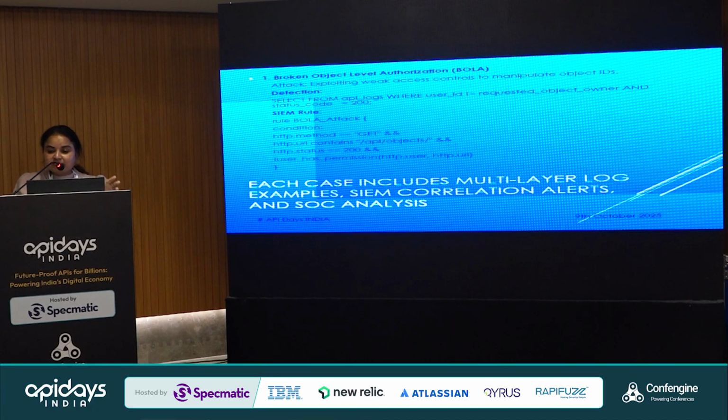If there is authorization leakage, or access level control is lost, then it happens: they try to reach the object level and get those IDs from the application. So rather than using sequential IDs, it's always advisable to use UUIDs. In that way we can trace it. And there are various tools available, especially for BOLA, such as OWASP.